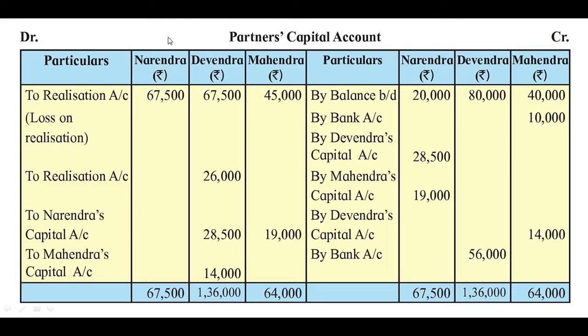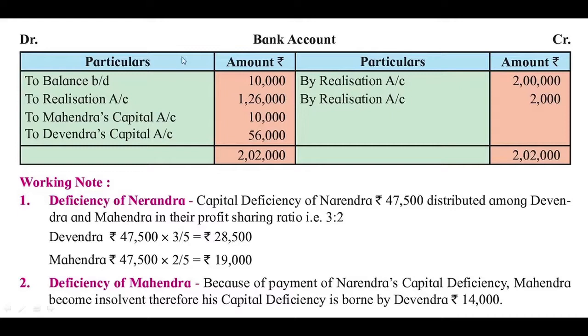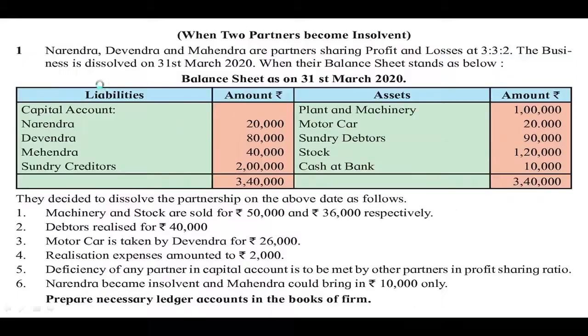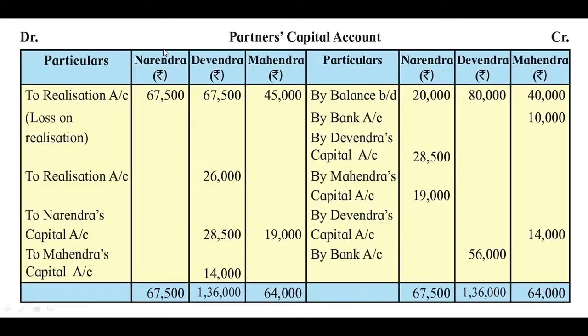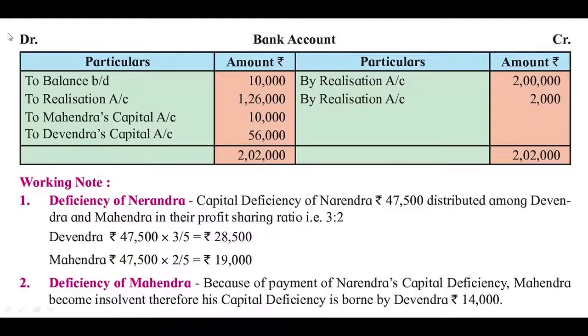Next we are going to learn how to make the bank account. First, here the opening balance is recorded under the heading to balance brought down. This balance is given in the question in the balance sheet on the asset side, cash at bank. This is the opening balance for the bank account. So here it is recorded to balance brought down. After that, we are going to go through the realization account to record the corresponding entries.